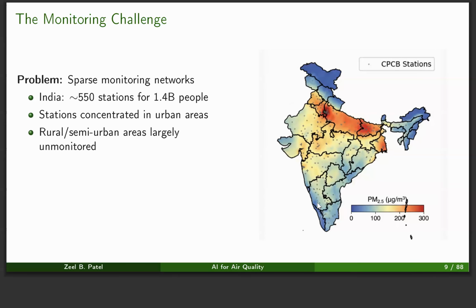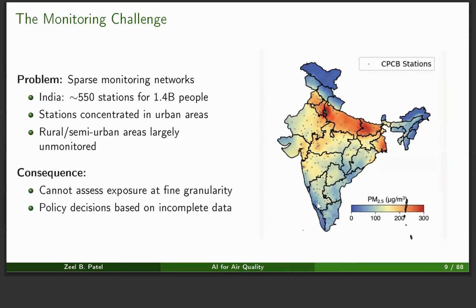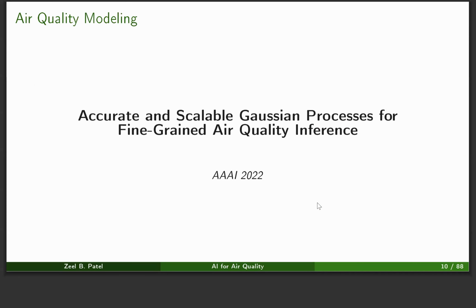These stations are also concentrated in the urban areas, as you can see in this image, and rural and semi-urban areas are largely unmonitored. The consequence is that we cannot assess the exposure at fine-grained granularity in other areas of India. And whenever policy decisions are made, they are based on incomplete data. So what is the solution?